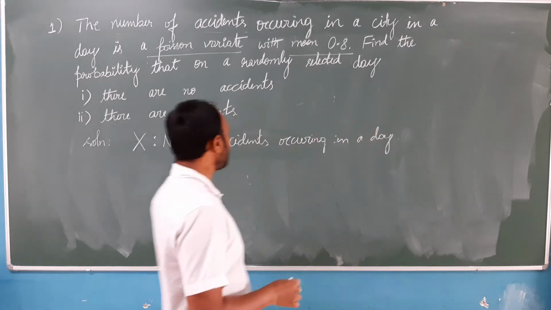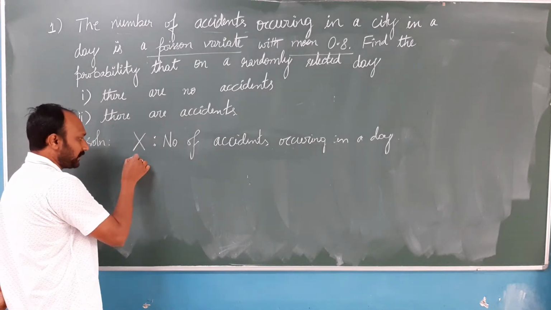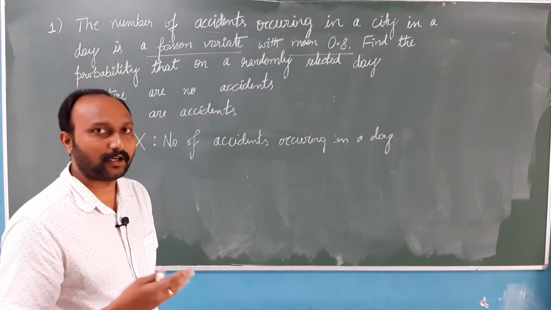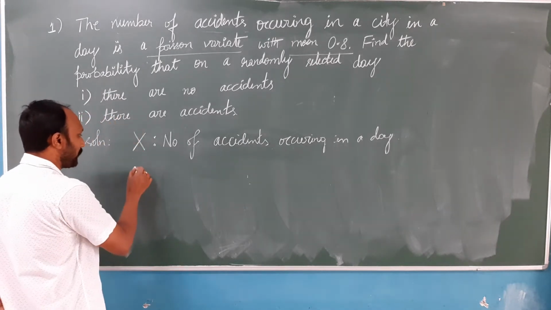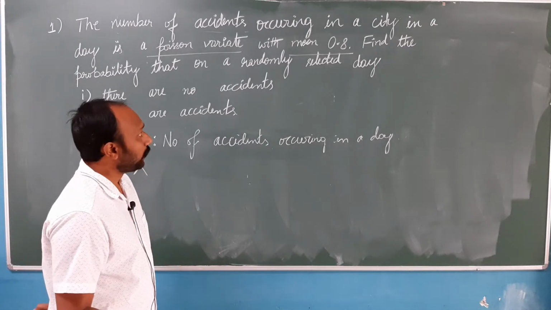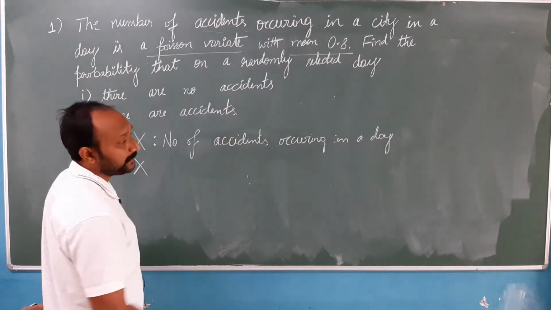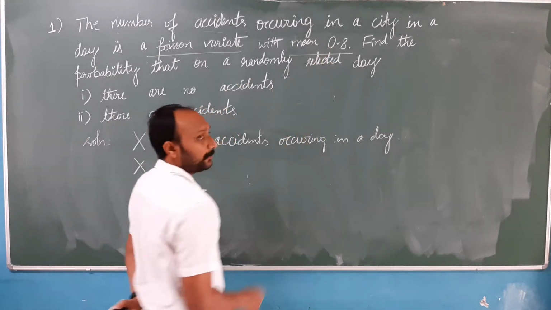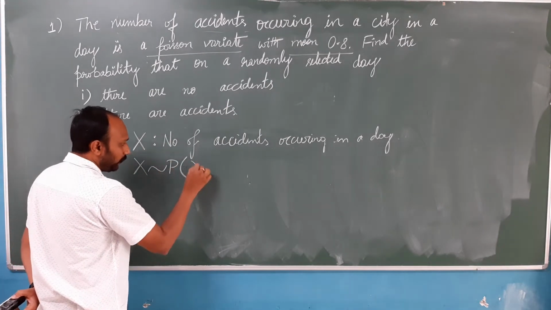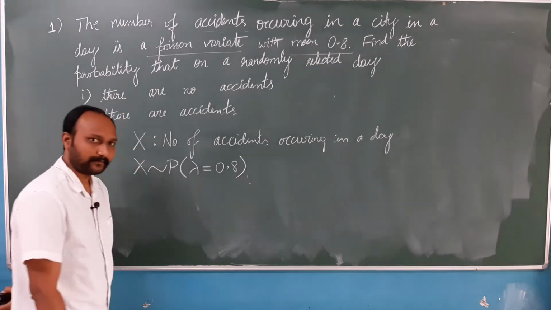This is the random variable. What type of random variable is this? Does it belong to Bernoulli, binomial or Poisson? It belongs to Poisson, because they have told us the mean number of accidents on a given day. The mean is 0.8. So, X is a Poisson variate with lambda equal to 0.8.